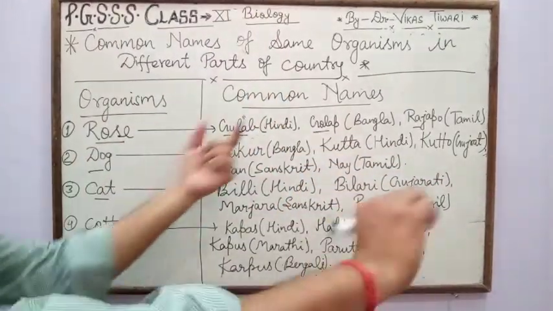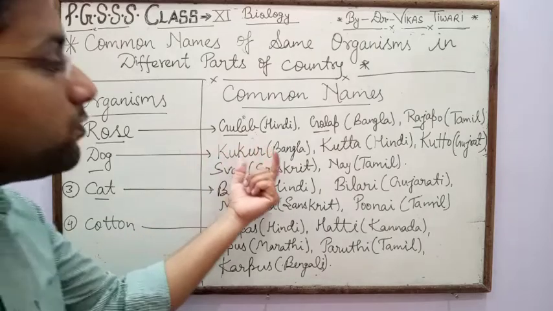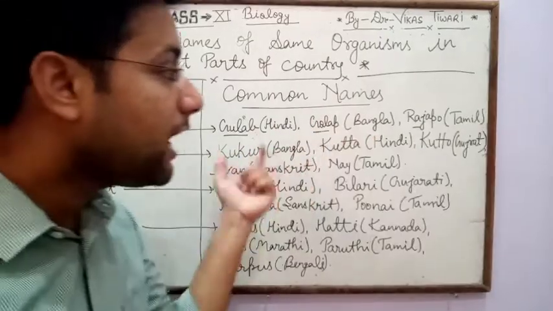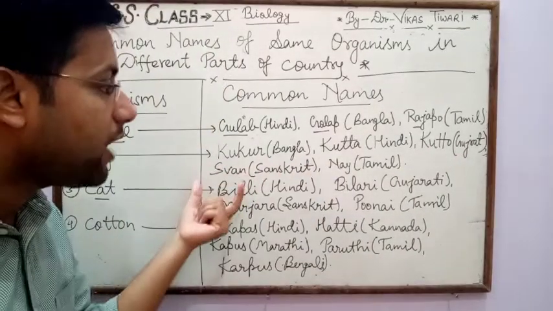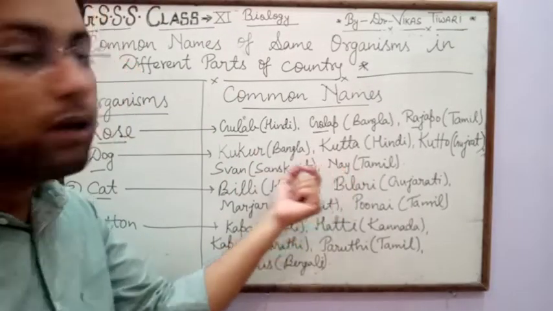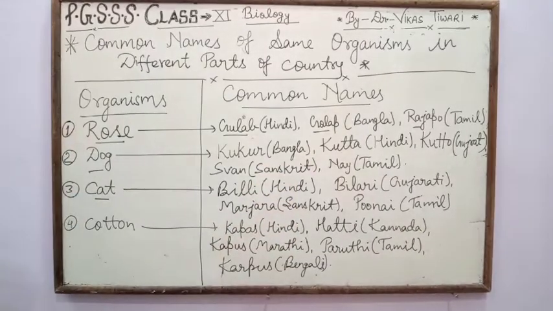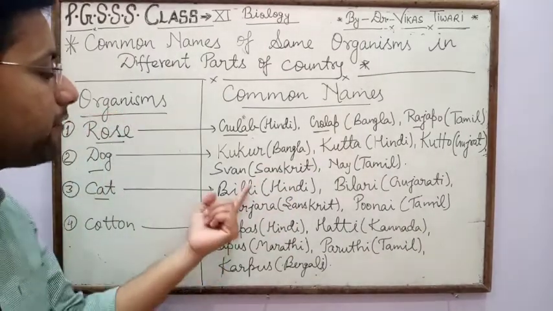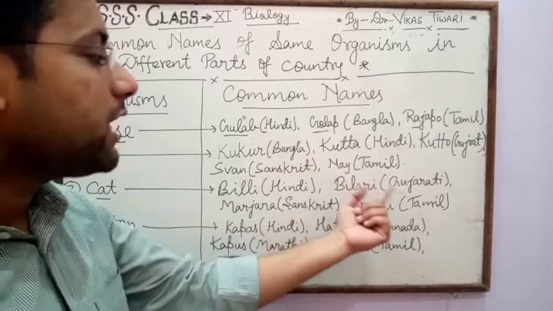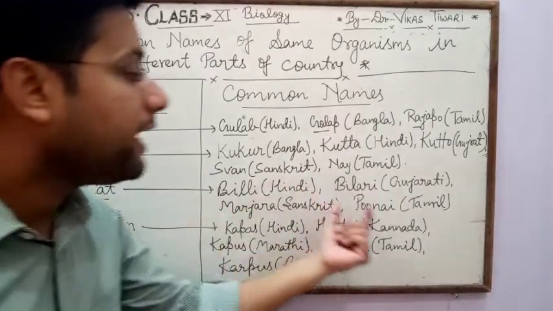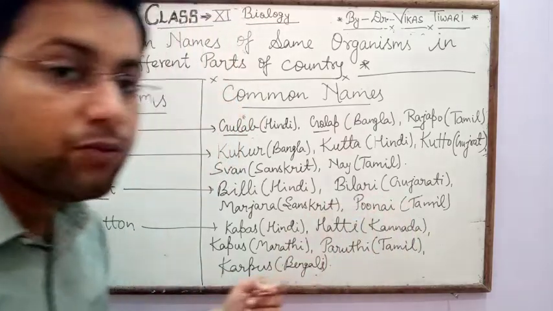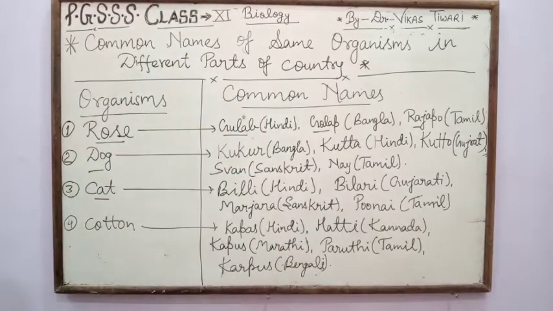Second, dog. In Bangla dog is called kukur, in Hindi kutta, in Gujarati kutto, in Sanskrit swan, while in Tamil it is called nai. Third is cat. The Hindi name of cat is billi, in Gujarati bilari, in Sanskrit marjara, while in Tamil it is called punai. And next is cotton.